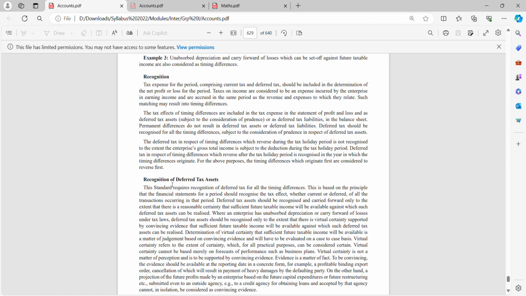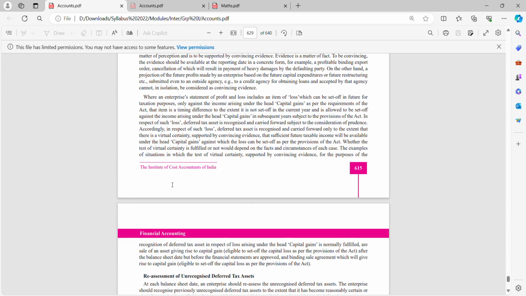The deferred tax in respect of timing differences which reverse during the tax holiday period is not recognized to the extent. So there are some special periods. I'll take one small example, COVID. COVID was a special period where many tax benefits and privileges were given to the enterprises. In the same way we have a period known as tax holiday. Deferred tax in respect of timing differences which reverse after the tax holiday period is recognized in the year in which the timing differences originate. Okay, a quick read, then we'll go for recognition of deferred tax assets.